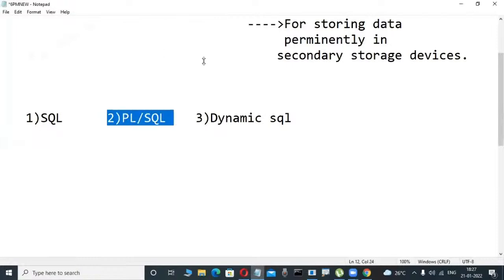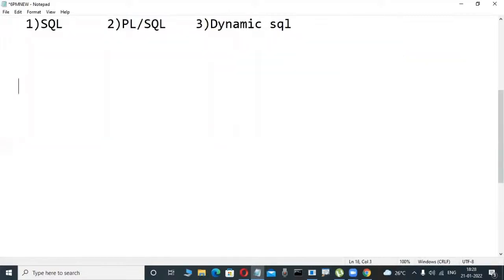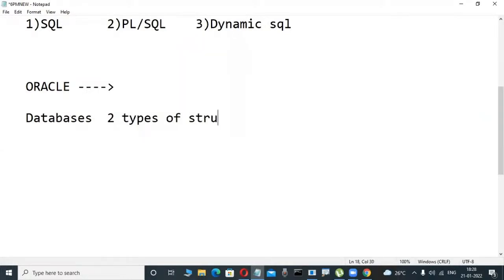Now check it out, slowly observe here. Some fellows are asking about PLSQL coding, that's why I'm showing only that. Just observe it here. Actually, these relational databases are there: Oracle, SQL Server, DB2. These are relational databases, for example. But unfortunately, these databases have two types of structures. You must be familiar with this before we start our courses. Don't write it, just observe it here. Two types of structures.